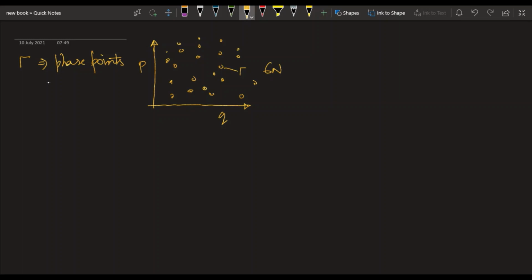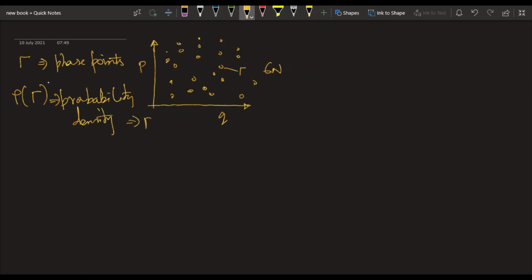So let's move forward. Now, we are going to define something called rho of gamma. This is the probability density function, the probability density for any particular state gamma.